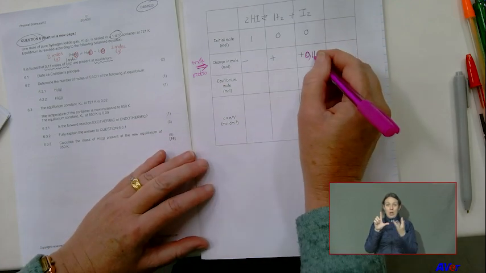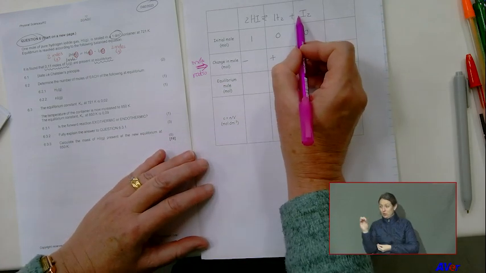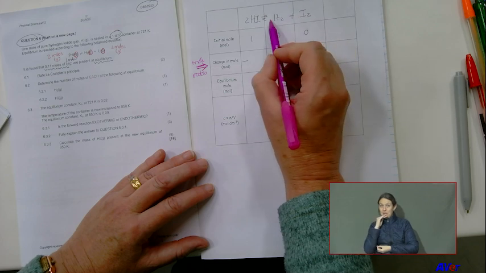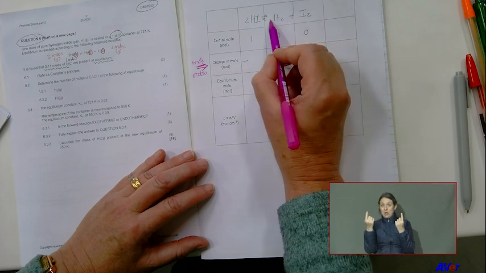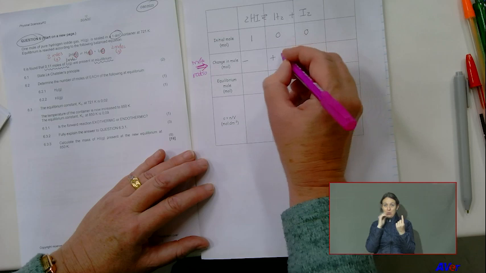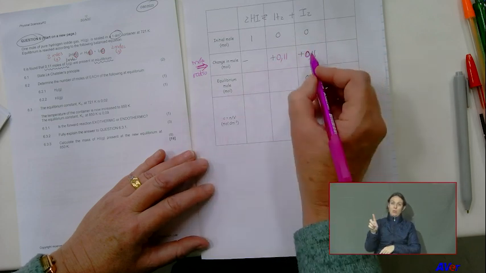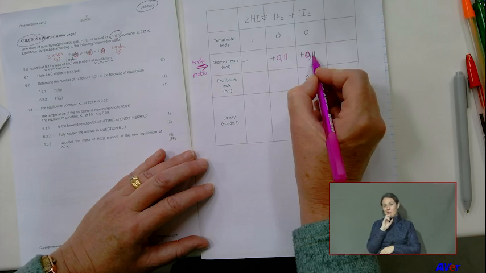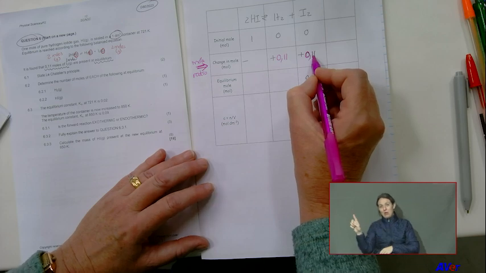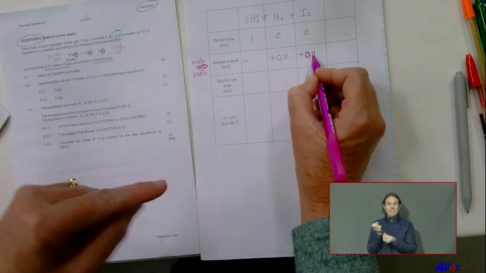Now I just use my mole ratio. If that one is 0,11, the mole ratio is 1 to 1. If there stands nothing, it's a 1. So if that one is 0,11, this one is 0,11 as well, on the right-hand side. Now to get the other one, I always multiply with the one furthest away and divide with the one on top.